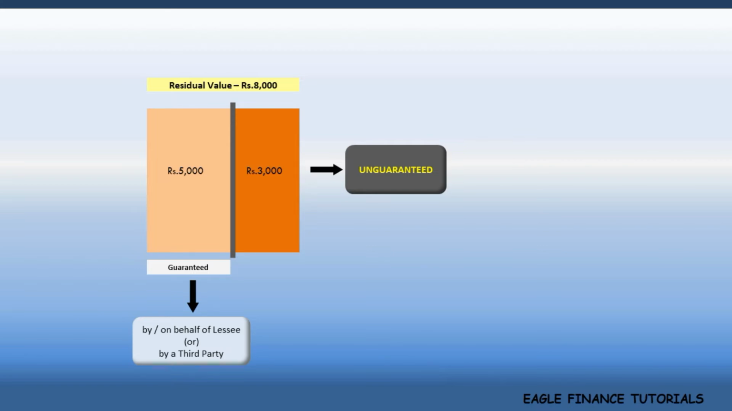That is, he realizes rupees 8,000 in total, which makes up for the GRV 5,000 and also the UGRV rupees 3,000. Thus, in this case, the lessor is able to realize the UGRV also. To sum up, the UGRV, unguaranteed residual value, may or may not be realized by the lessor. We shall now summarize our learnings here.